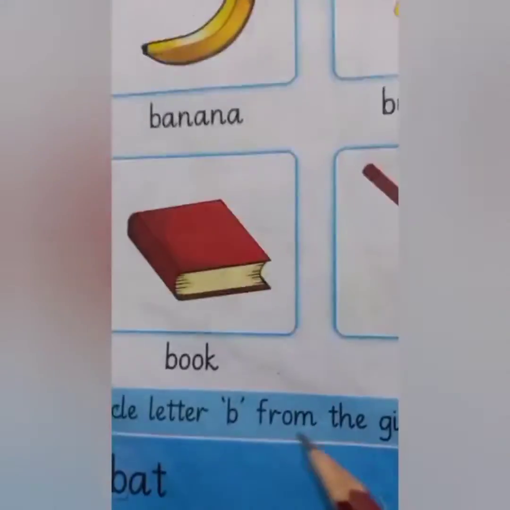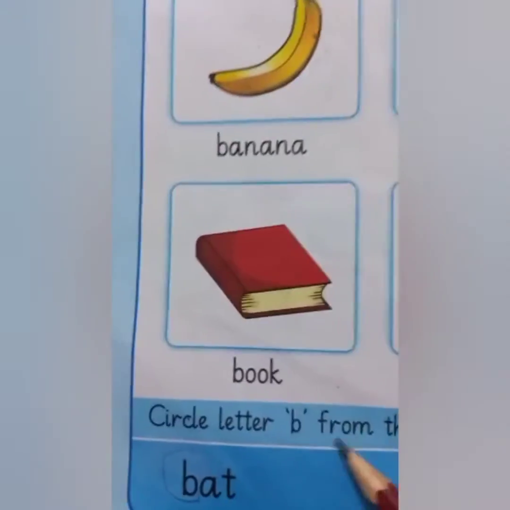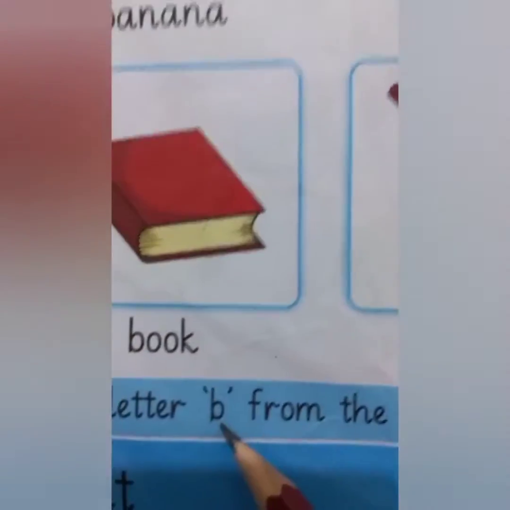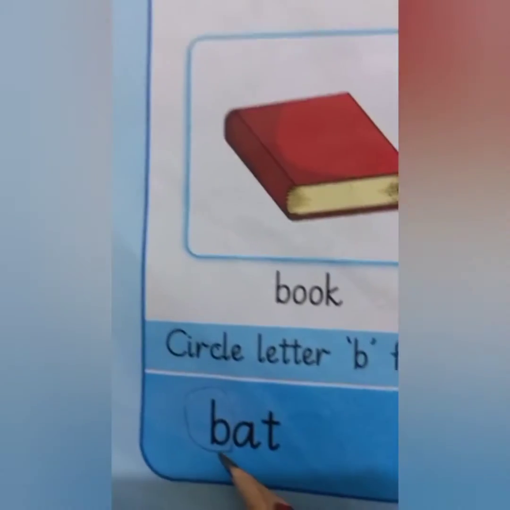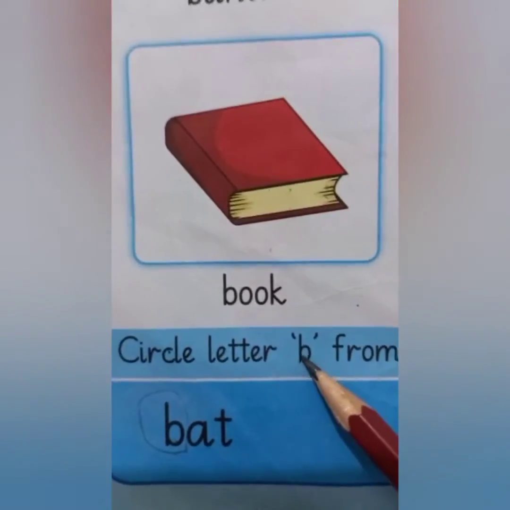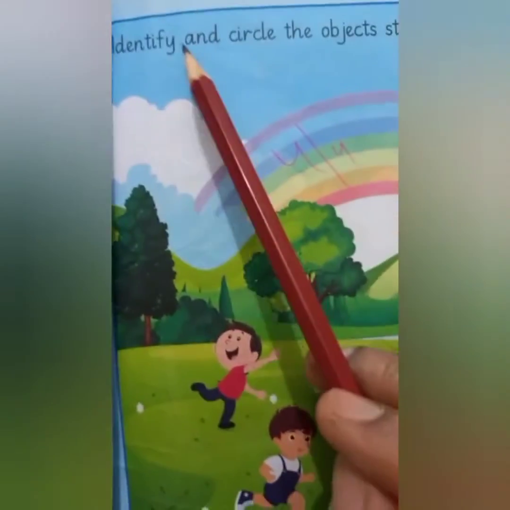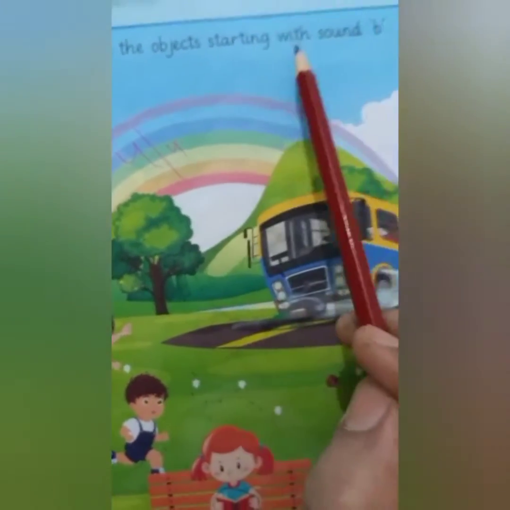Okay, now see, circle letter B from the given words. You have to circle the letter B. So look at the letter B and find it in this word. Which is letter B? This is B. B is same like this letter B. And now circle the letter B from this given word, and on the page number 7 you have to identify and circle the objects starting with sound.